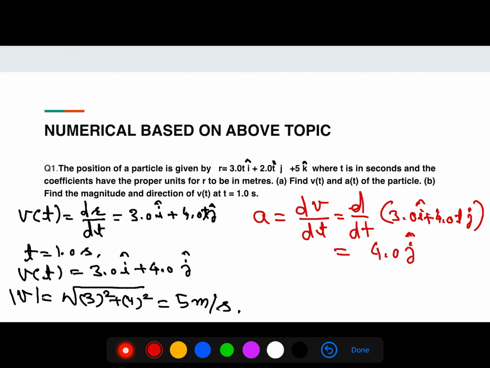You can also find the direction. For the direction of v, tan theta is equal to Vy upon Vx, and here Vy is 4 and Vx is 3. By the trigonometrical table you will see that theta will be 53 degrees.